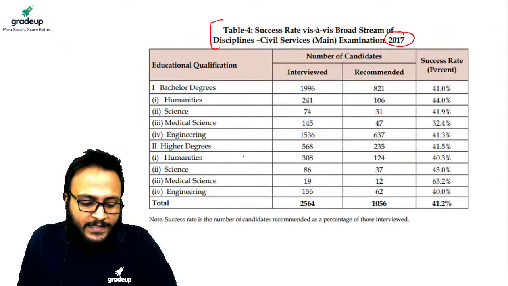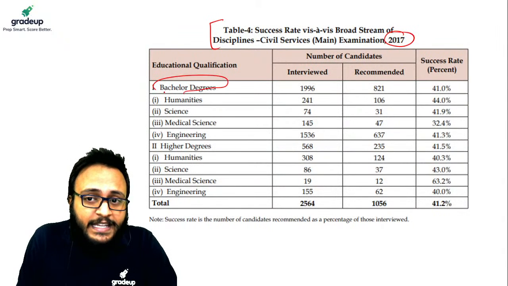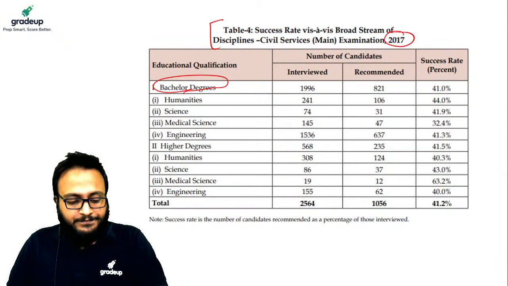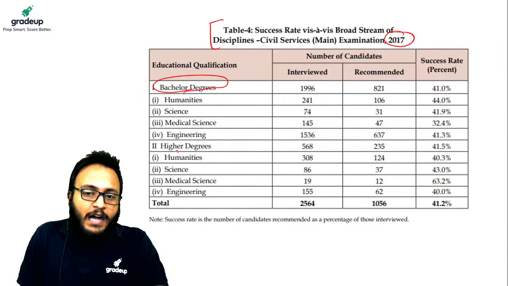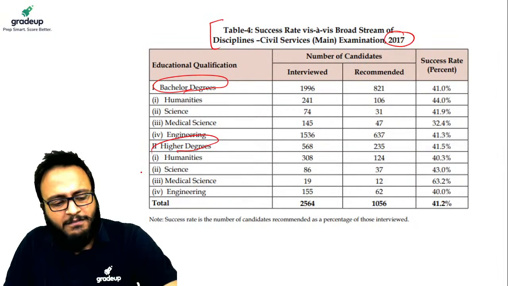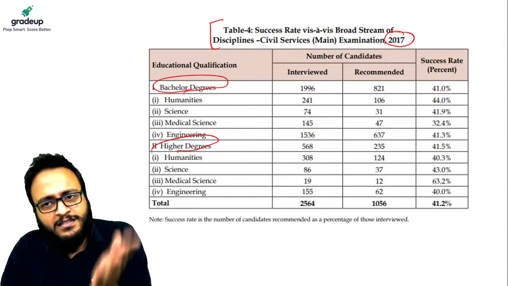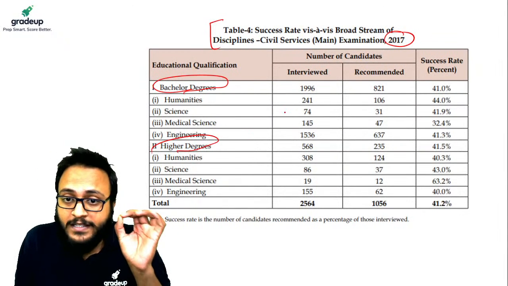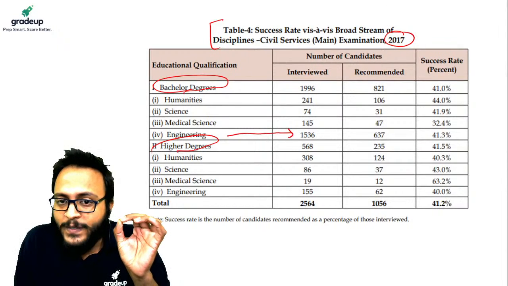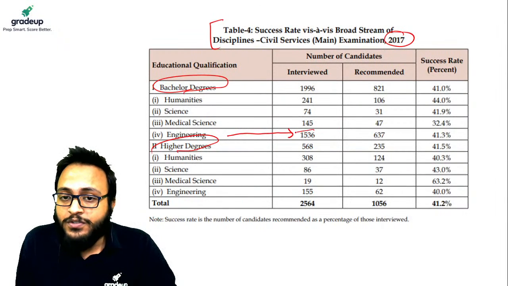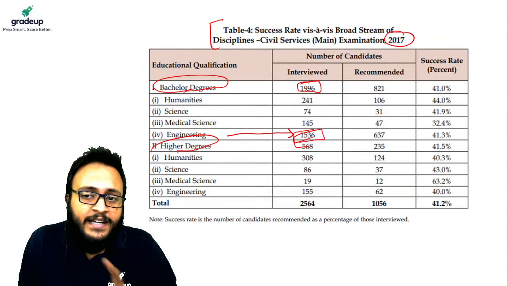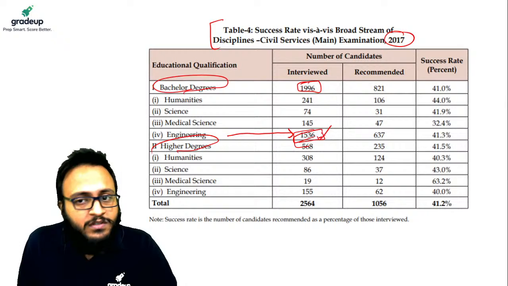For example, as you can see, bachelor degrees are the most common degrees, and higher degrees are less important because most of the people, after completing their bachelor's, go into the preparation of civil services. But look at these facts, guys. Engineering graduates interviewed: 1536. Total interviewed bachelors were 1996. Only engineering, 1536.